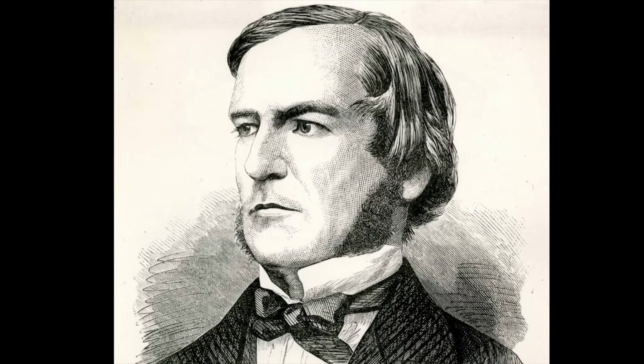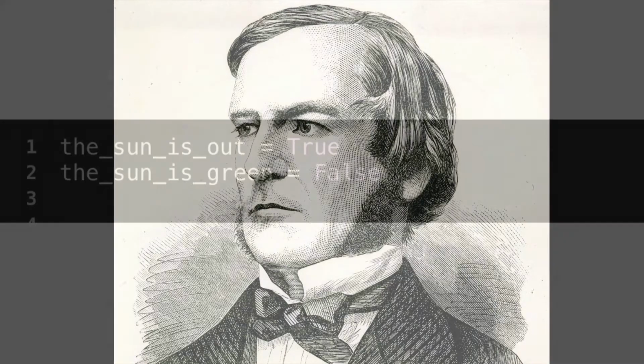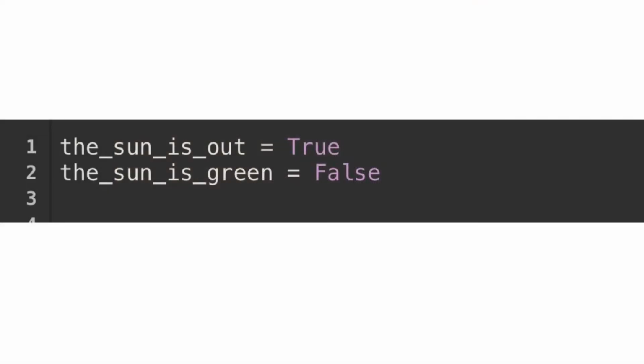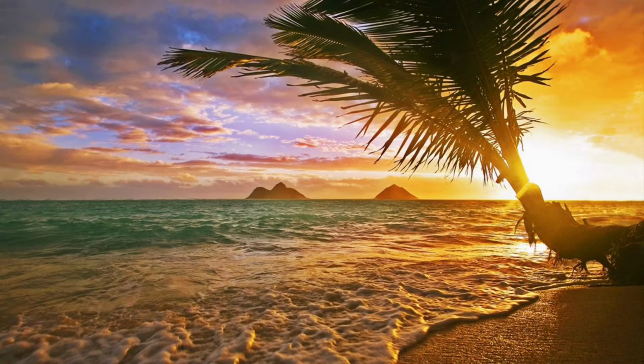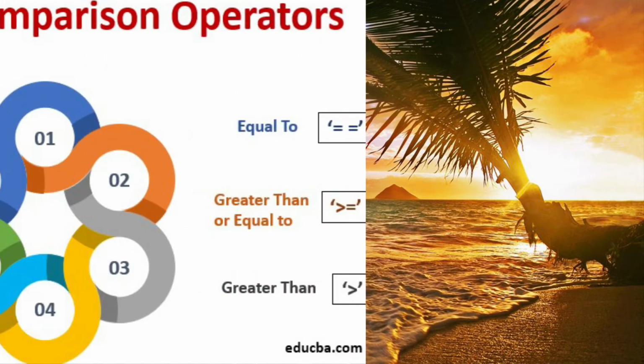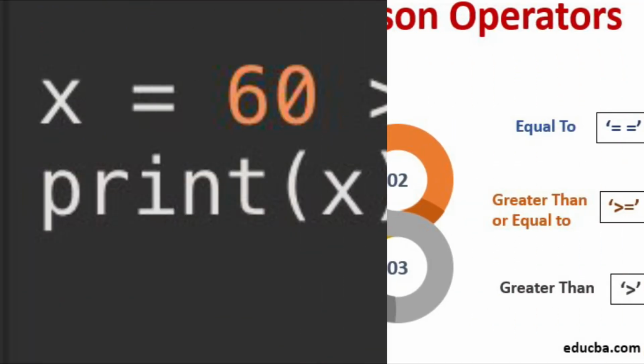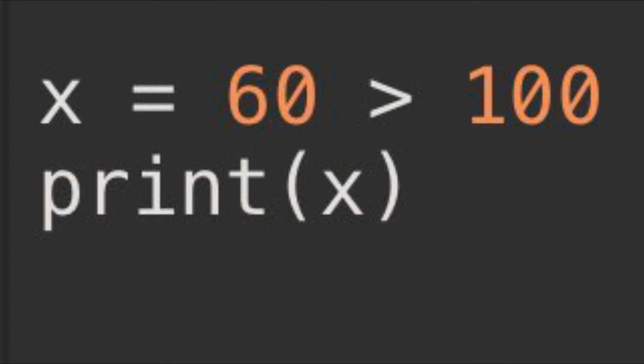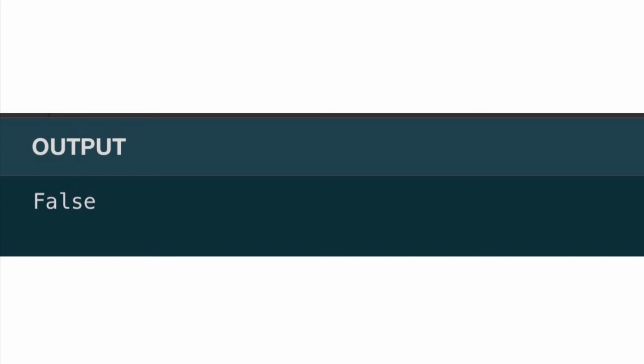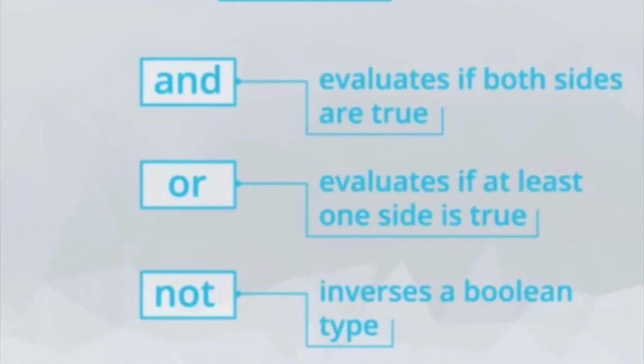And so we can assign Boolean values like this. Of course, by itself, it's not very useful, but we can also use comparison operators to compare values and produce a Boolean result. So here, 60 is not greater than 100, so printing the result provides the Boolean false, and it's always good to see a full list of the comparison operators in Python.